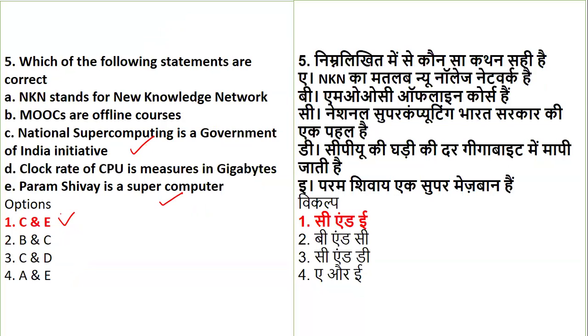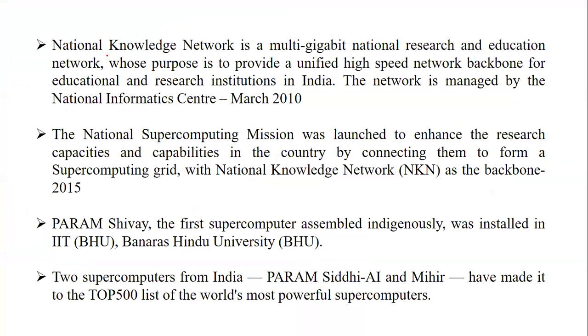So if you see the rest of the options, NKN is nothing but National Knowledge Network, which is a multi-gigabyte national research and education network, which is definitely to provide a high-speed backbone for education and research.